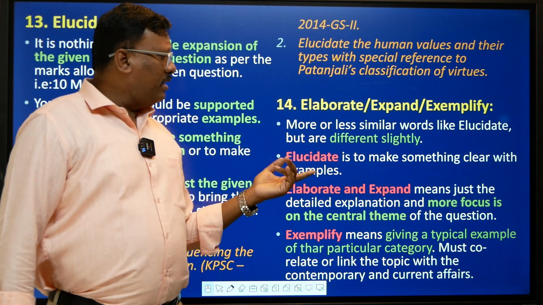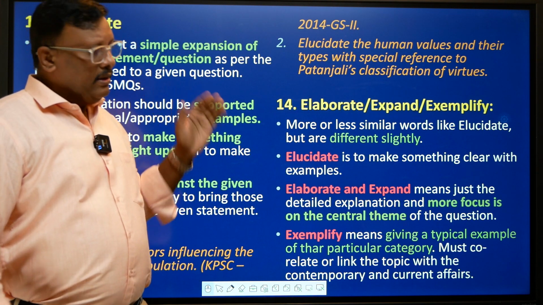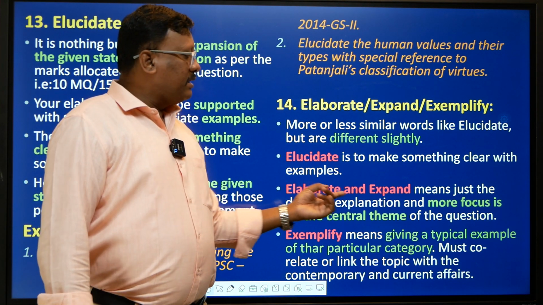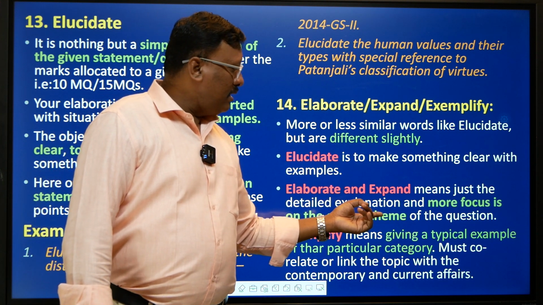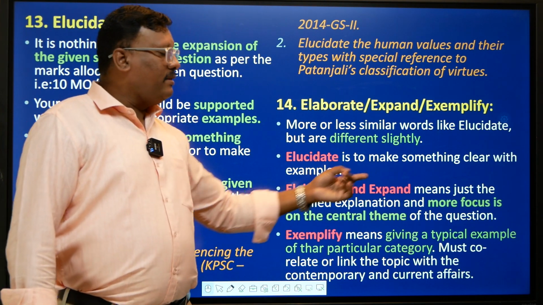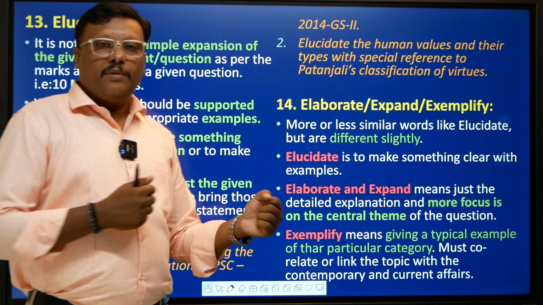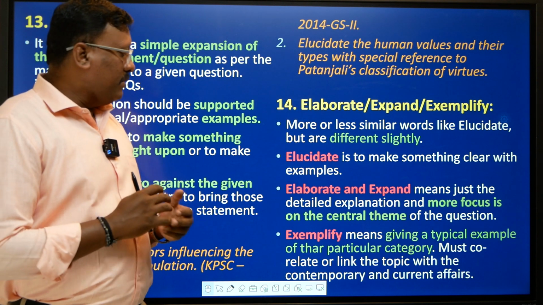But slightly different. Elucidate means what? Make something clear with examples. We already discussed, right? Expand it with examples. Elaborate and expand again mean detailed explanation, so it is much more than elucidate. Detailed explanation is there, and the more focus is on the central theme of the question. A theme is there, and you keep on describing or elaborating that with detailed argument and detailed examination, right?